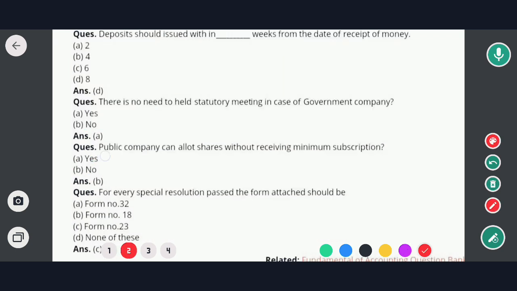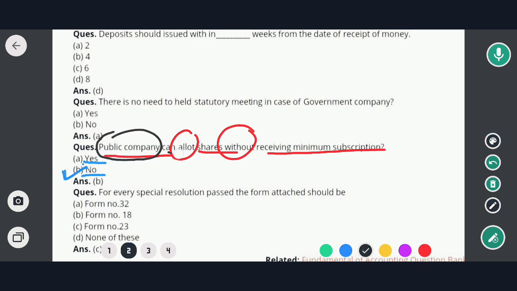Question is: can a public company allot shares without receiving minimum subscription? Options are yes and no. So in this case the correct option would be option B. That means no. That means a public company cannot allot shares without receiving minimum subscription. So option B would be the correct answer. Now onto the next question.